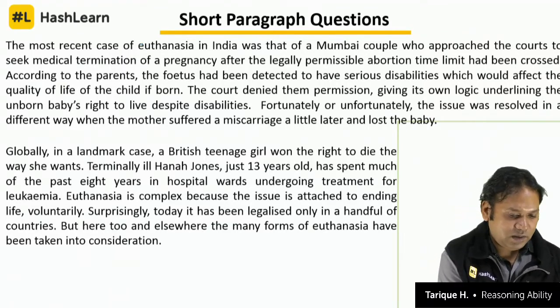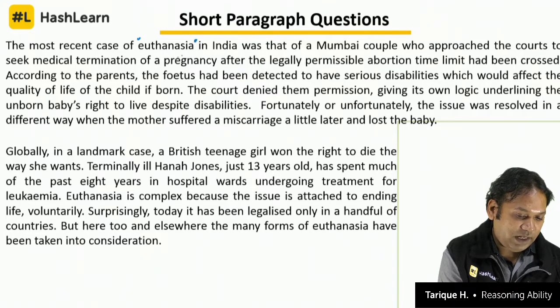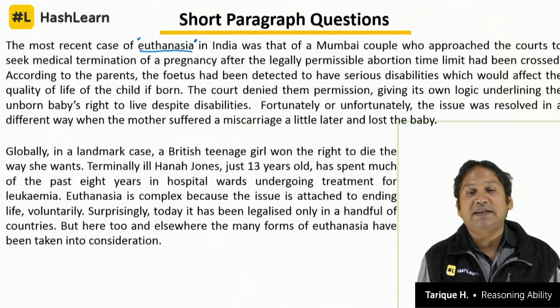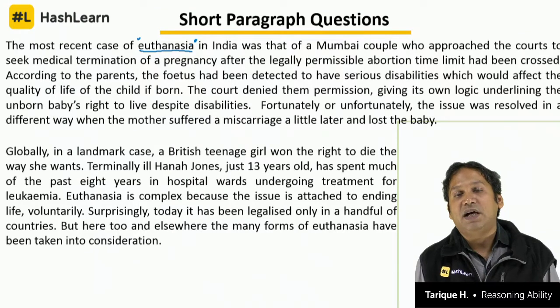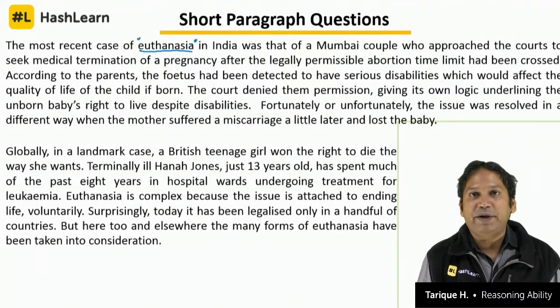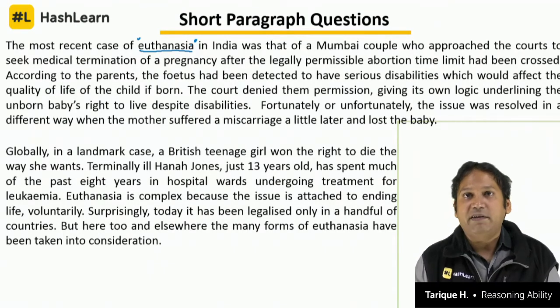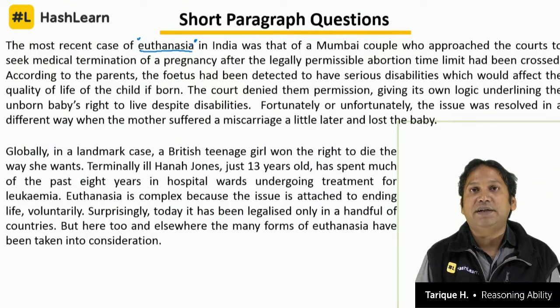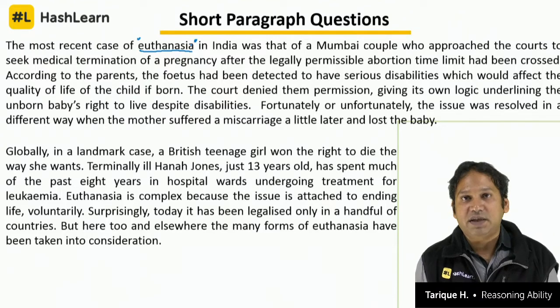What is euthanasia? I am telling you time and again that we need to have good vocabulary and awareness. Euthanasia means mercy killing. When a person is in a terminally ill state or vegetative condition, he has no chance of surviving and is maybe in a permanent coma or in great pain, and if the person chooses to end his life assisted by a doctor, an assisted death, this is called euthanasia.